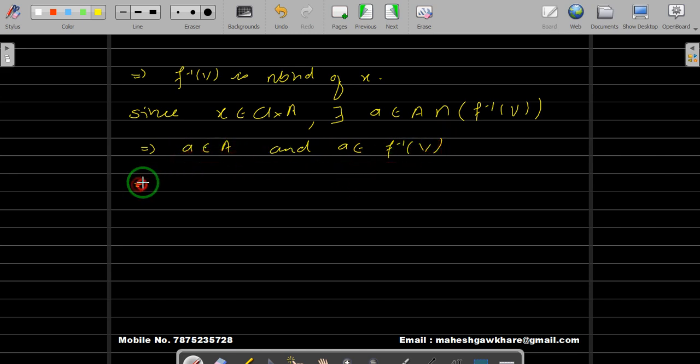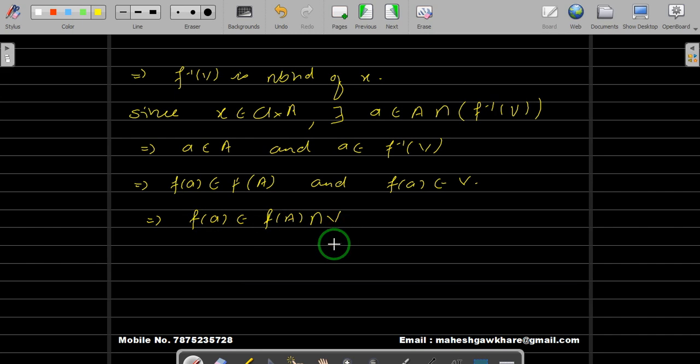So of course a belongs to A implies f(a) belongs to the image of A under f, and this a is in the inverse image of V. That means f(a) belongs to V. If you see both things, f(a) is in f(A), the image of A, and f(a) is also in V. This implies f(a) belongs to f(A) intersection V. This intersection with V is non-empty because this is a point in that intersection.